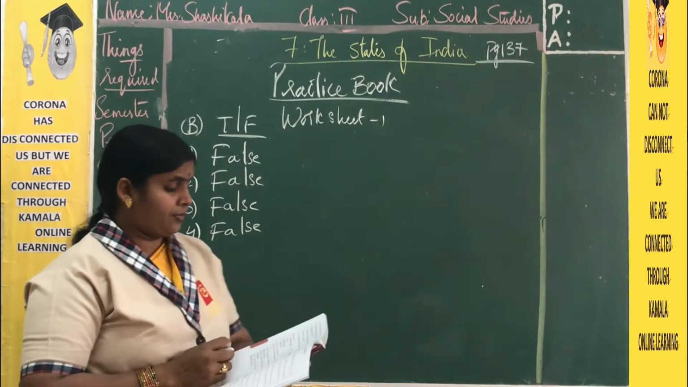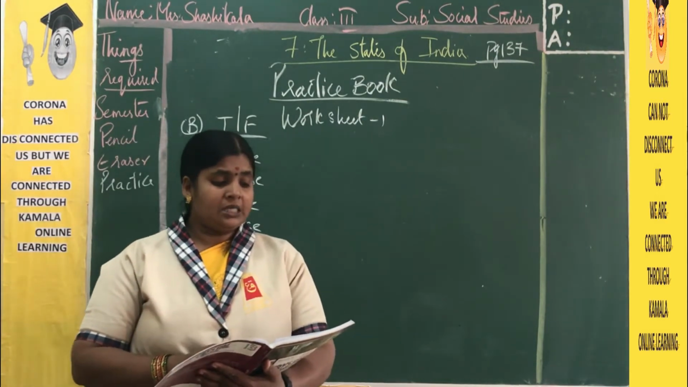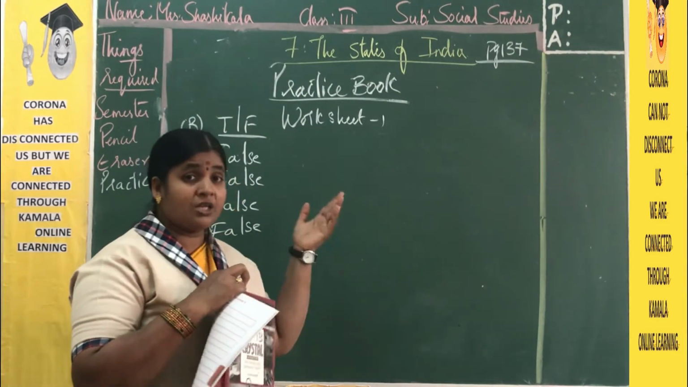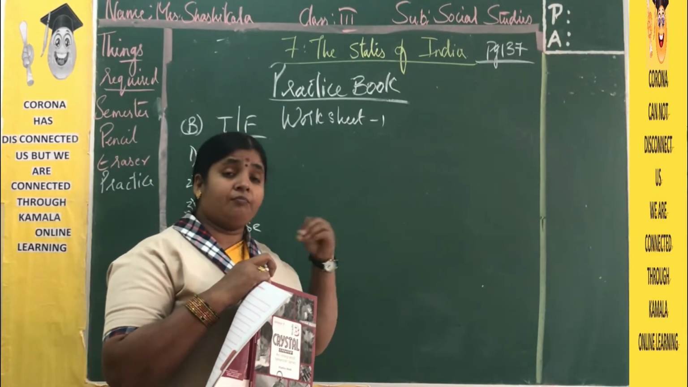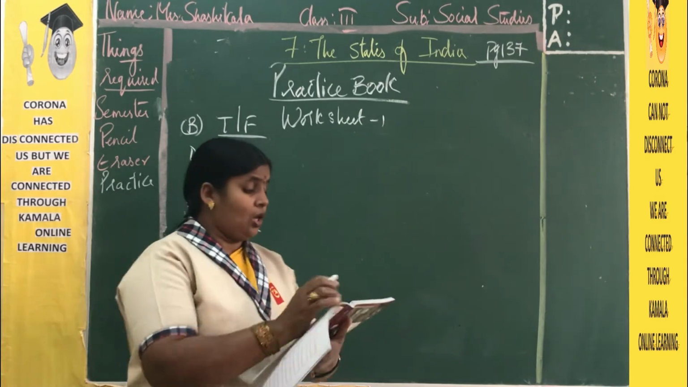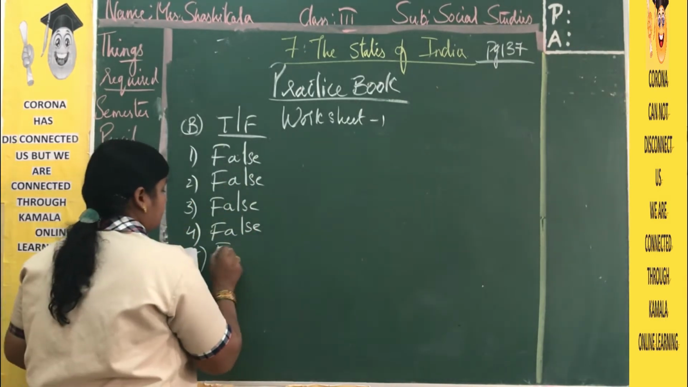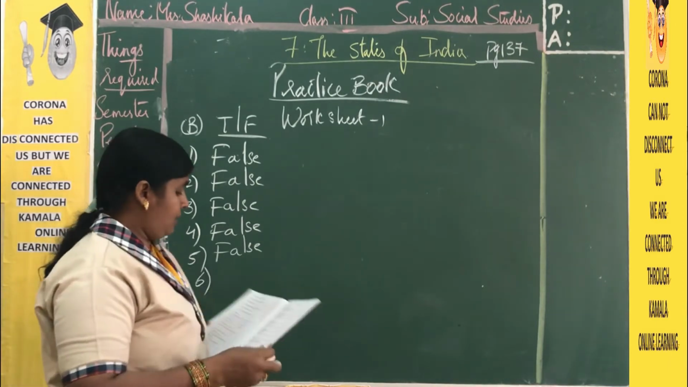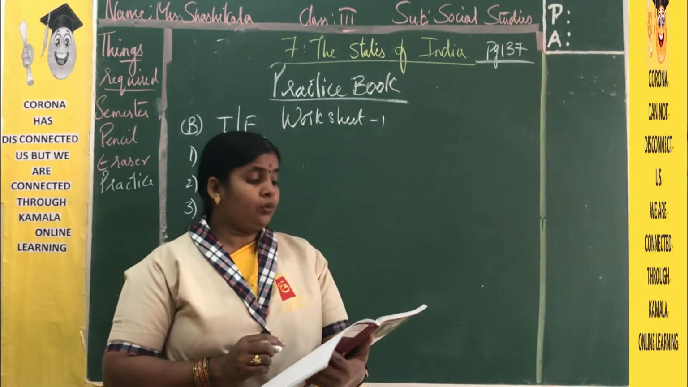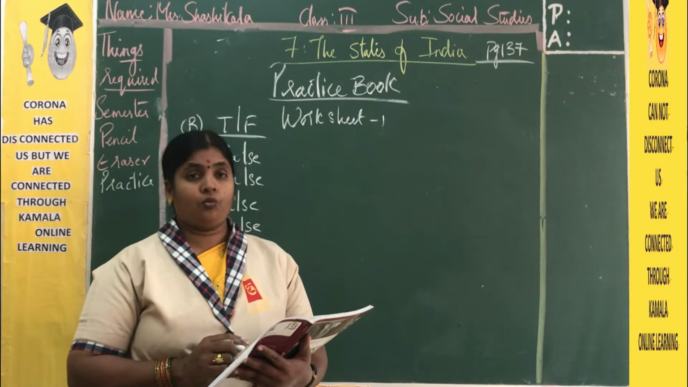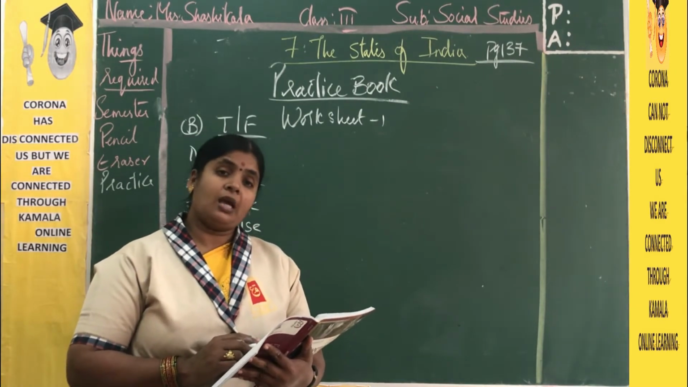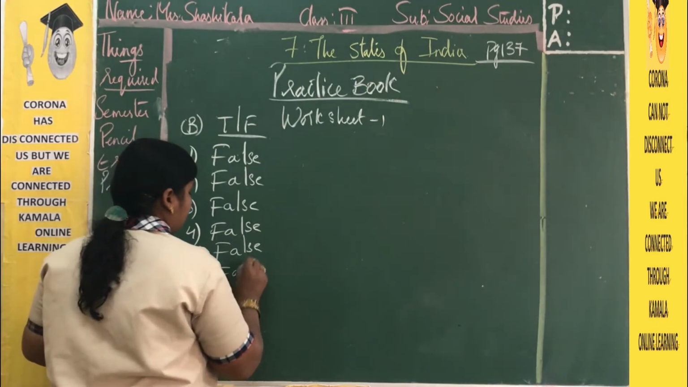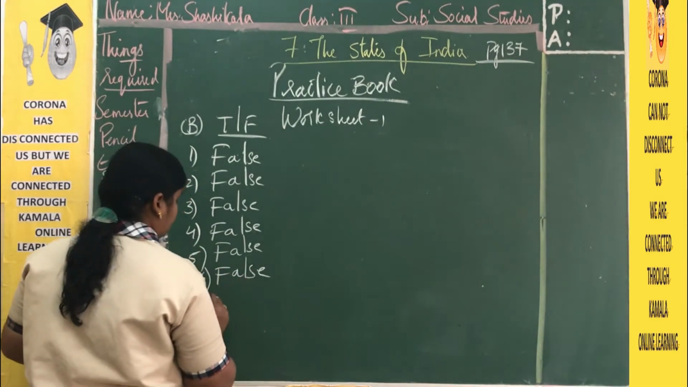Fifth one. Assam is the easternmost state in India. No, after Assam we have Arunachal Pradesh. Arunachal Pradesh completely lies in the east direction. So the statement is false. Sixth, Goa is a union territory. No, Goa is a state, and Goa's capital is Panaji. So the statement is false.